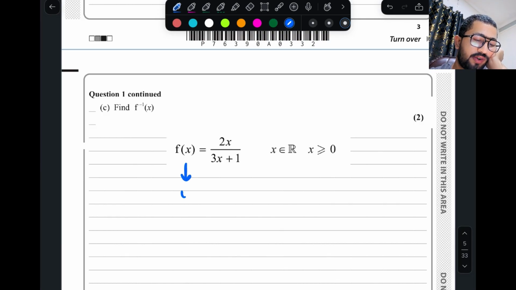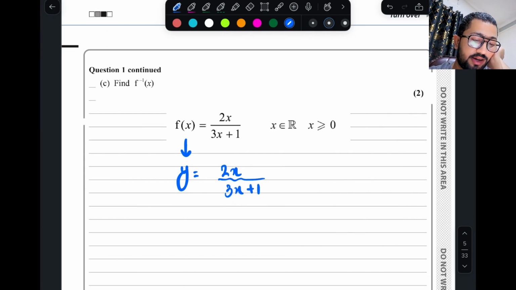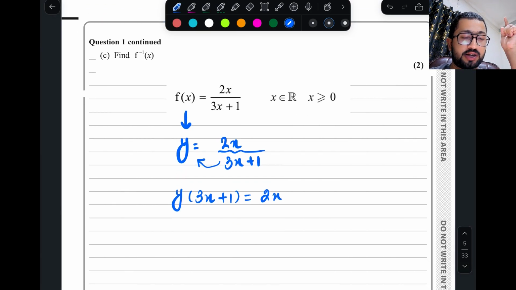First, replace f(x) with y. And then make x the subject. How to make x the subject? Just shift the denominator to the other side. And beta, you have to shift y inside the bracket.